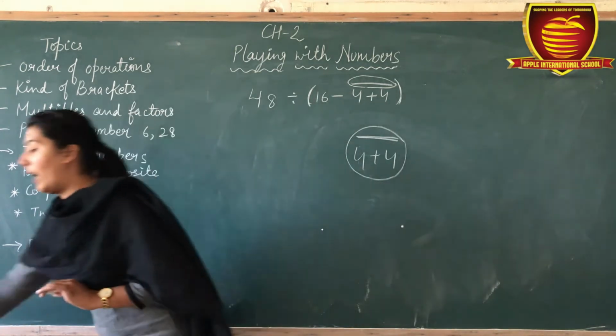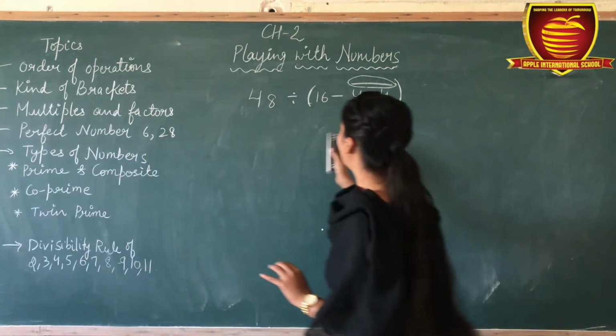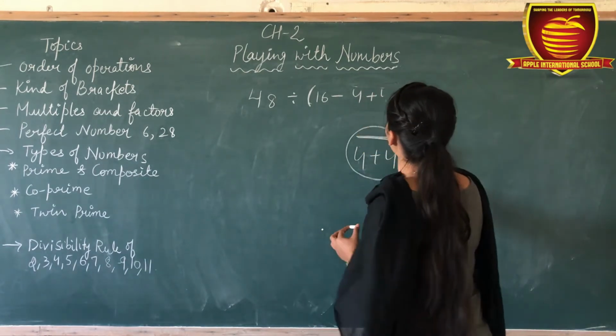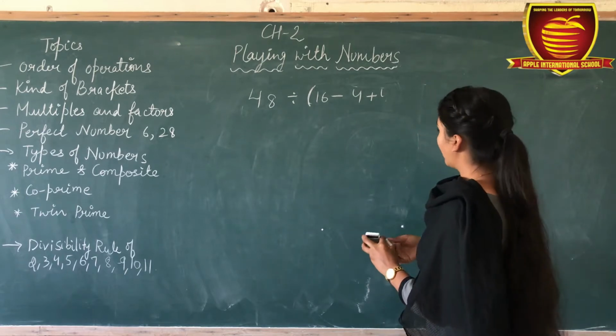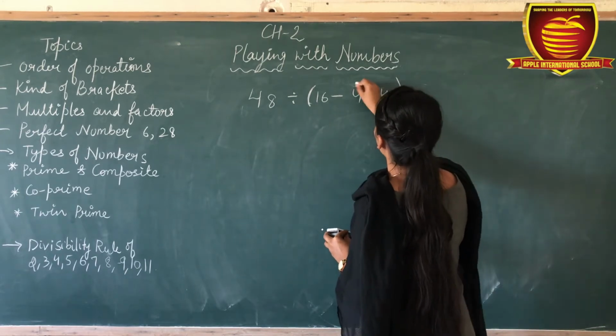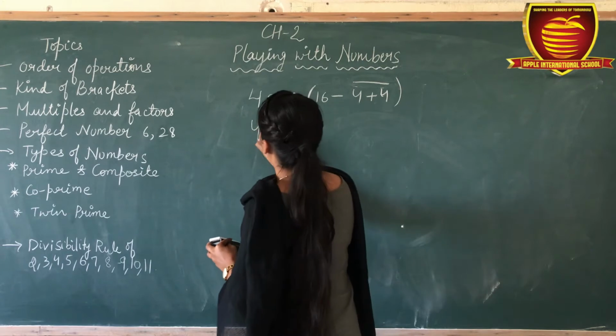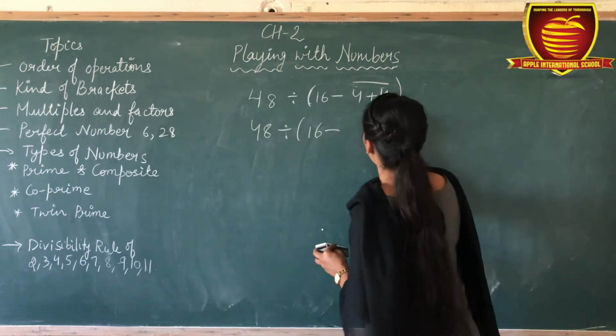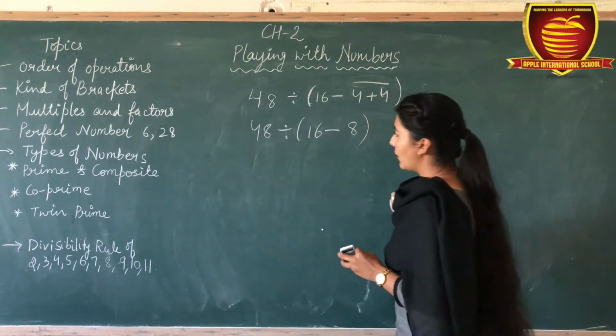So firstly we have to solve this. Okay, so 4 plus 4, tell me. So 4 plus 4 is 8. Write all the terms as it is. 48 divided by 16 minus 4 plus 4, 8.